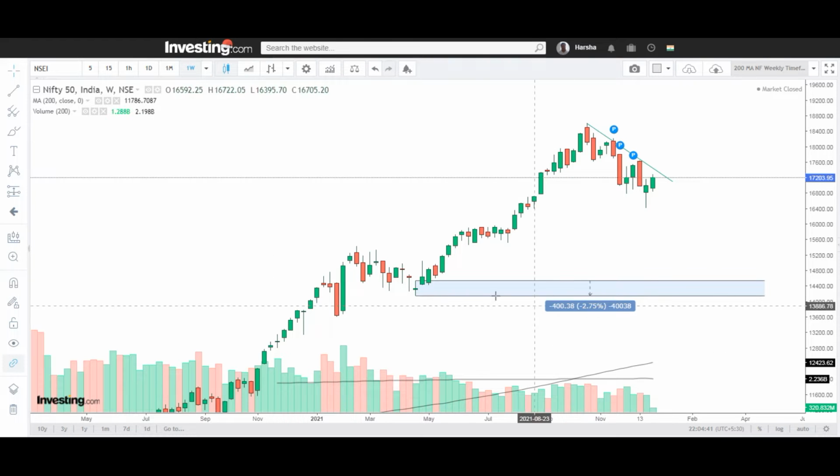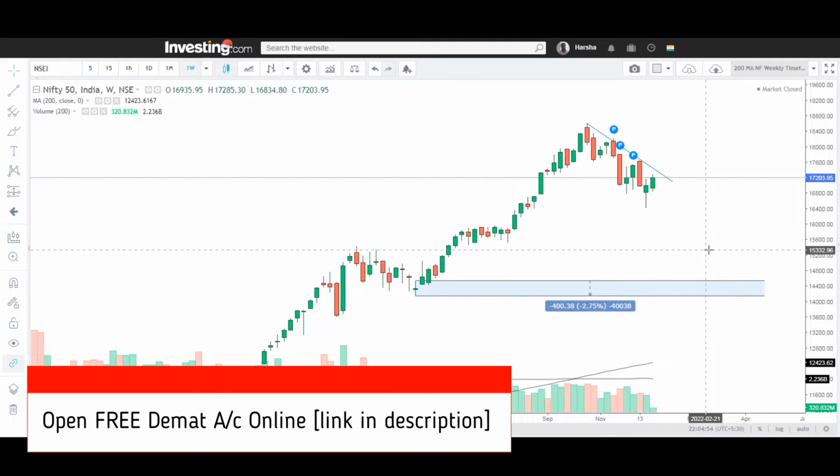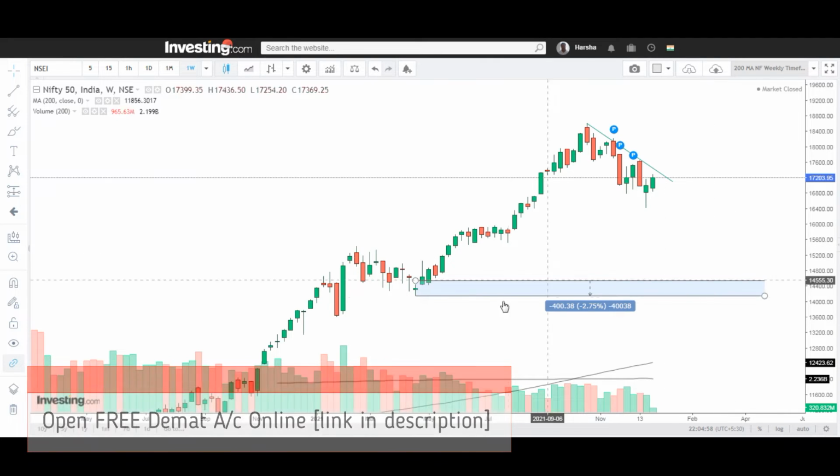Now I have drawn one important zone here between 14,568 levels and 14,173 levels. This is a zone where I see the potential of the next demand zone.